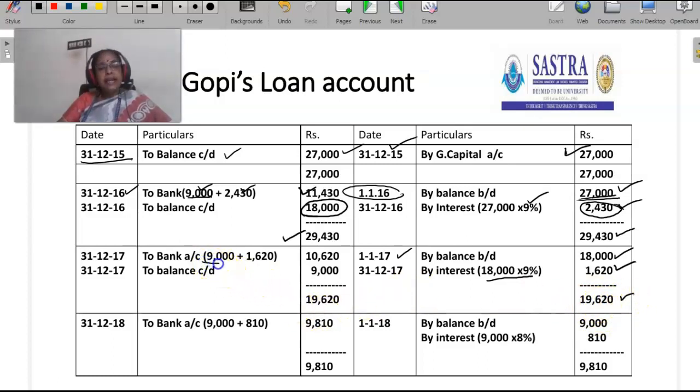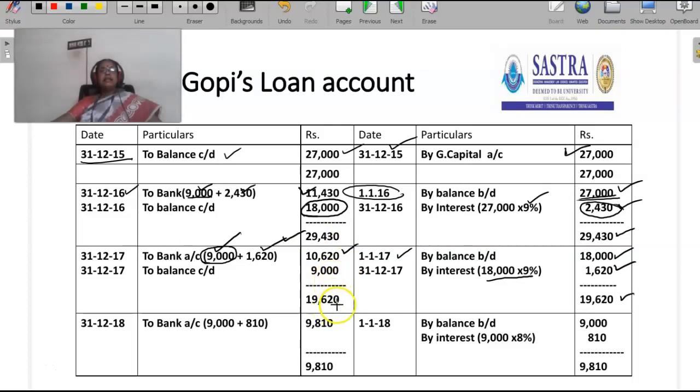So the equal installment amount, the principal which has to be settled by the firm to Gopi, is 9,000. And 1,620 is the interest. So totally the firm settled 10,620 rupees.